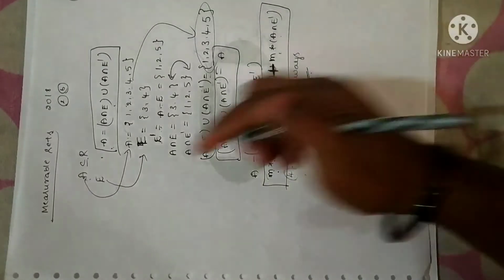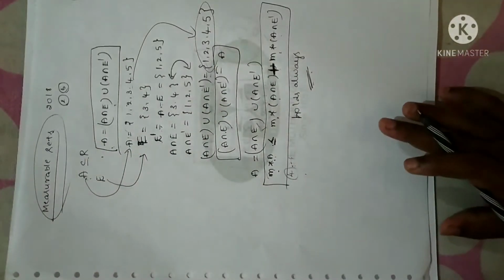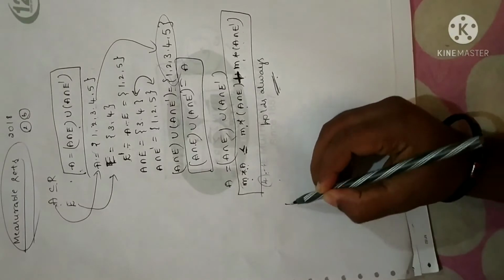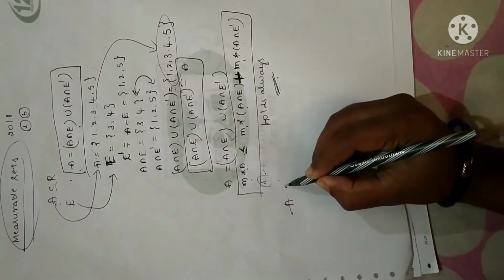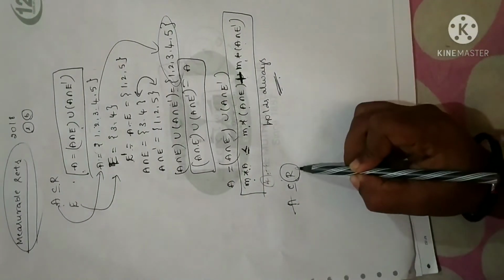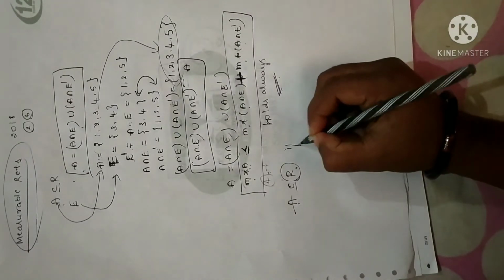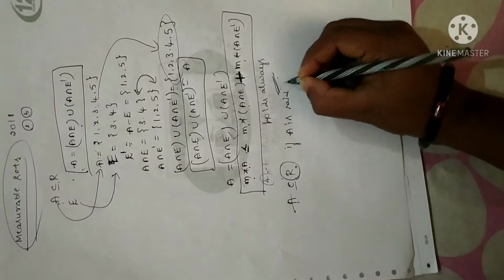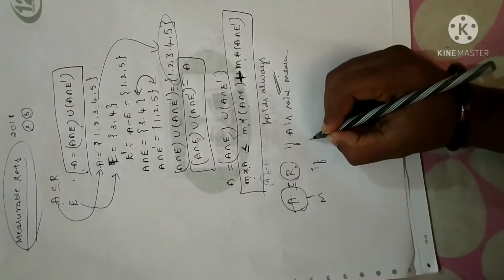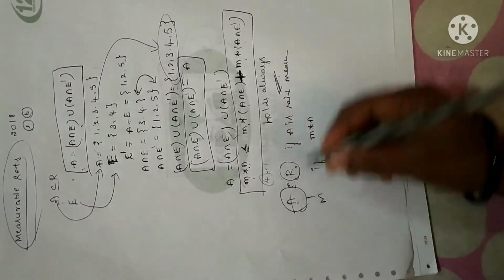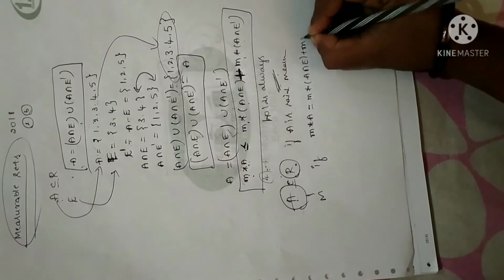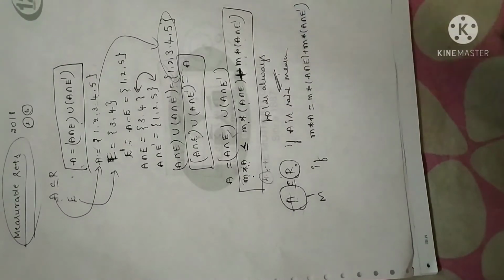Now coming to the property of a measurable set. The concept of a measurable set: suppose I have a set A which is a subset of R, in the sense of real numbers, or else I can say A is one of the sets in the real numbers. A is said to be measurable if, for any set E, M star of A is exactly equal to M star of A intersection E plus M star of A intersection E complement.